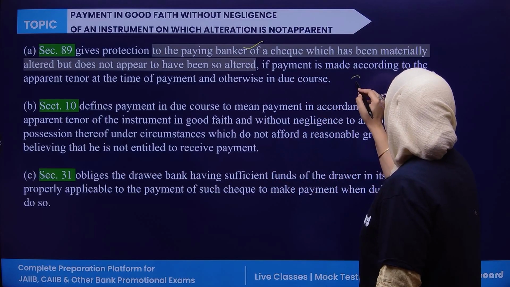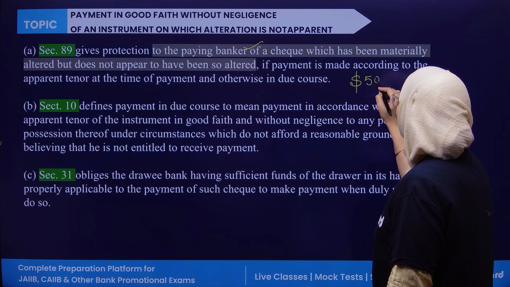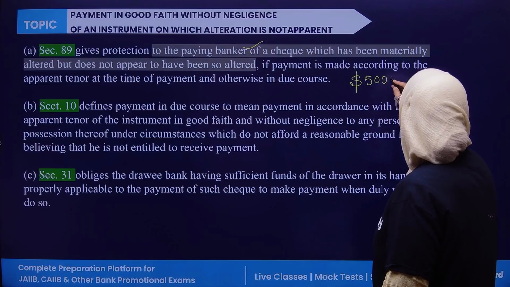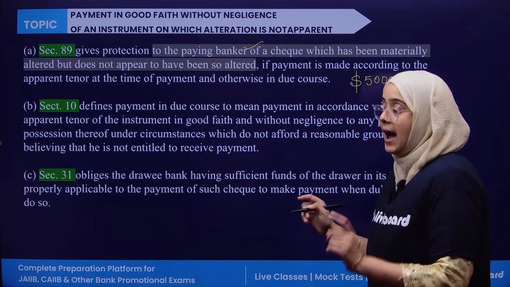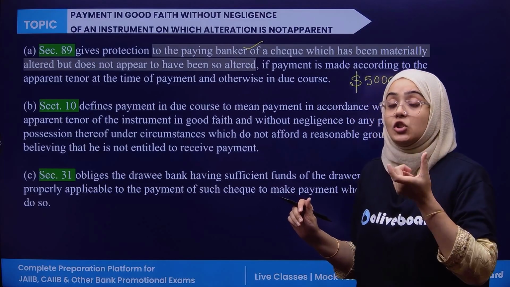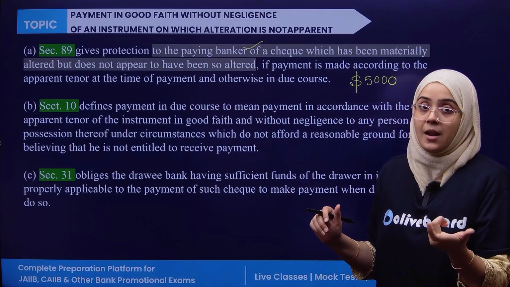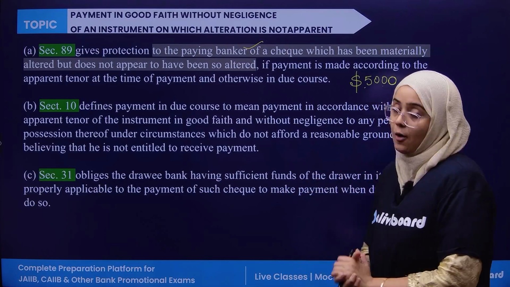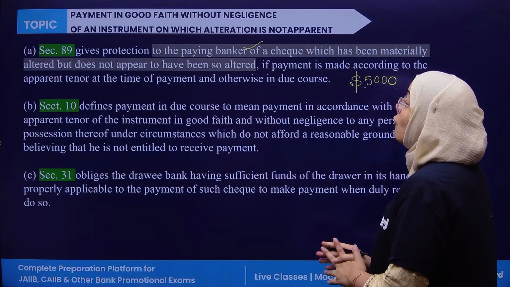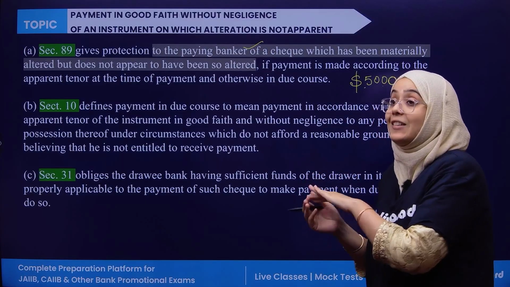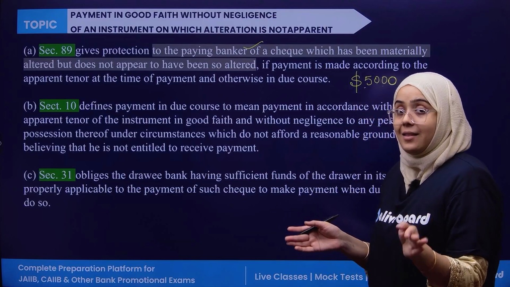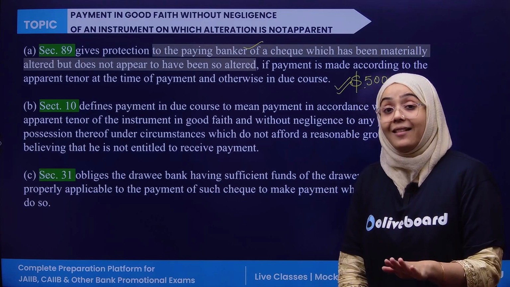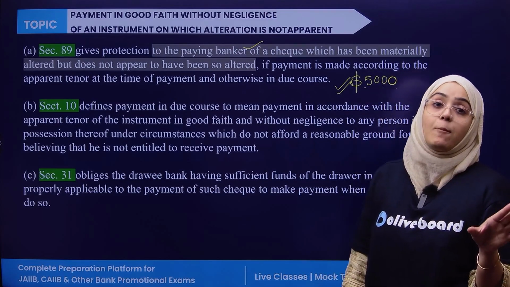For example, there is a check which is made for rupees 500. Now, one zero is added in such a way in this check that the alteration is not detectable. There is no cut, there is no enhancement. 500 is made 5,000. Now, in this case, because whatever has been altered does not appear to be altered, if the paying bank has paid 5,000, the paying bank is not responsible for any type of loss or fraud.